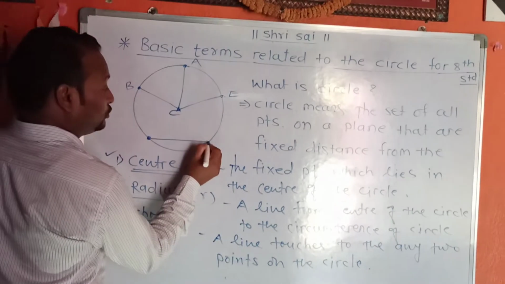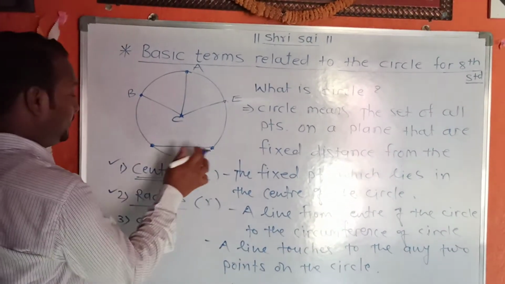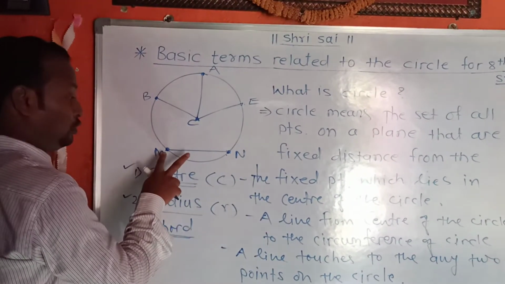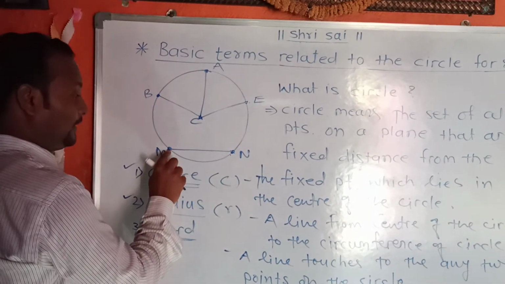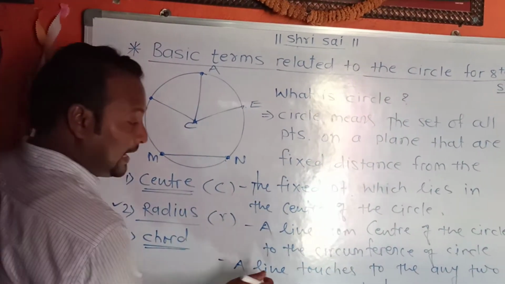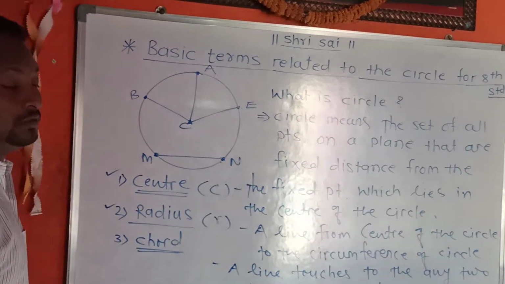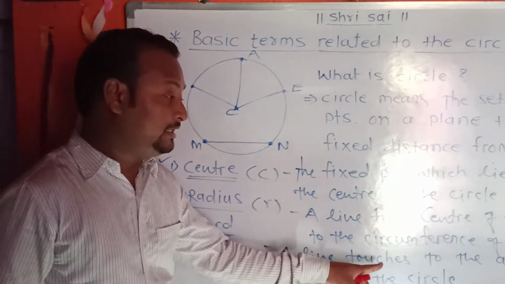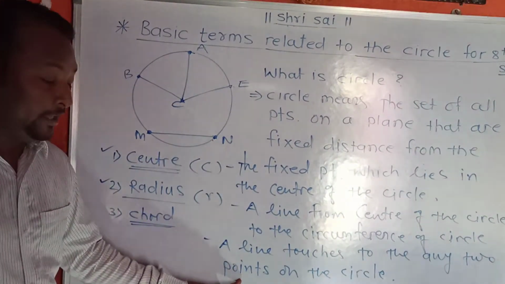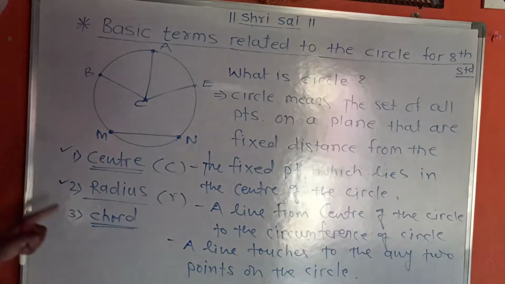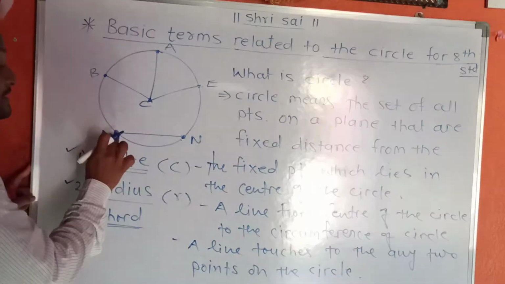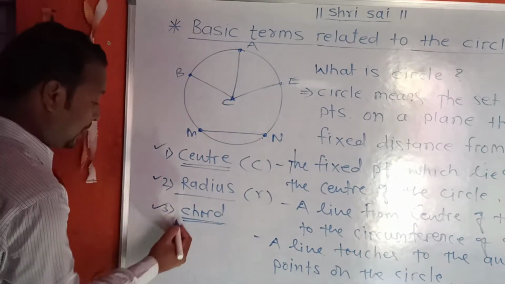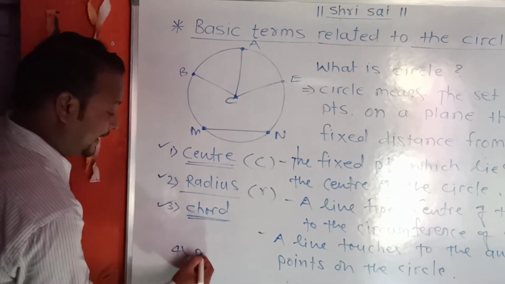Let the points be named M and N. A line touching any two points on the circle is called a chord, and the name of this chord is chord MN. Understand? After that, the fourth term is diameter.